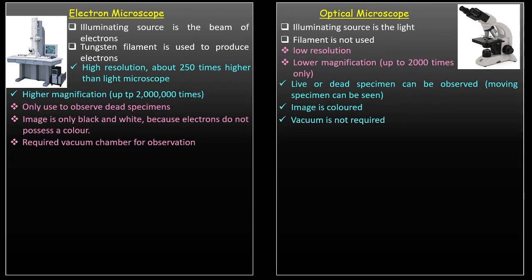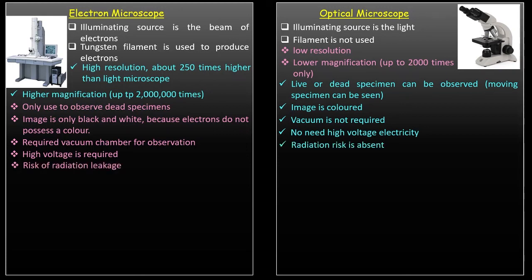And then if you want to eject very fast-moving electrons, you need a very high voltage to eject them. The optical microscope doesn't need any ejection of electrons, so there is no need for high voltage electricity. And for the electron microscope, there is a risk of radiation leakage.